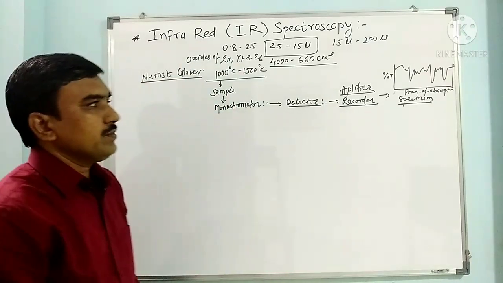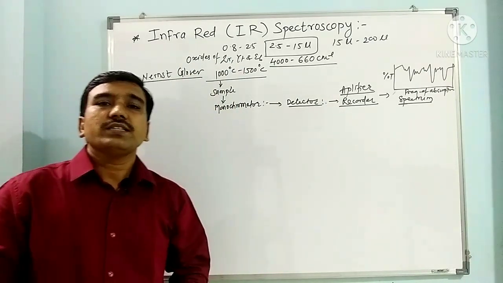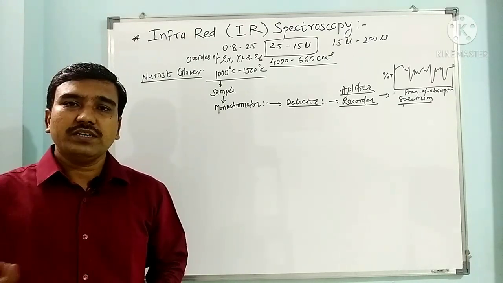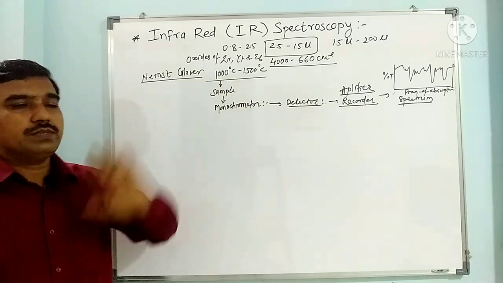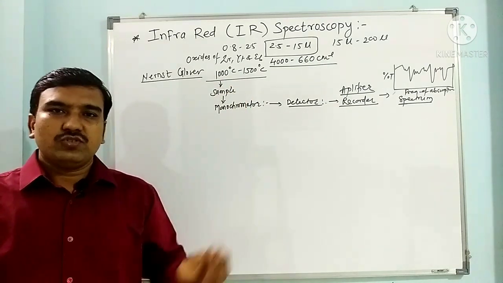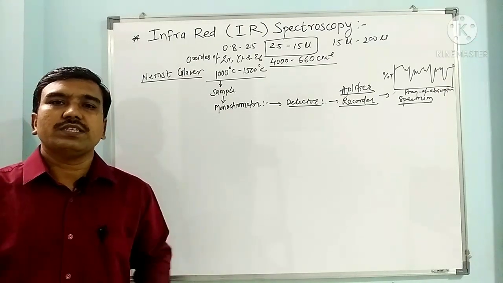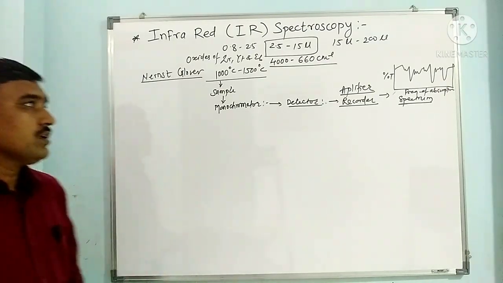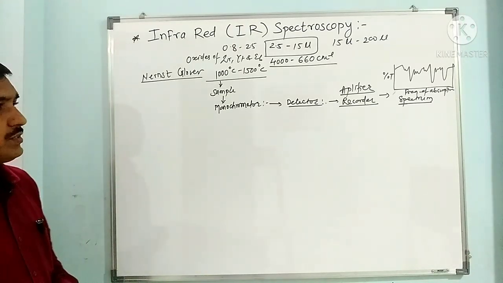Finally, this graph we get here is giving us information about which bonds are present and which different types of functional groups are present. So this is basically a brief introduction of the IR instrument, which gives us information about the different bonds present in the organic compound. Now let's see some basic things regarding IR spectroscopy.